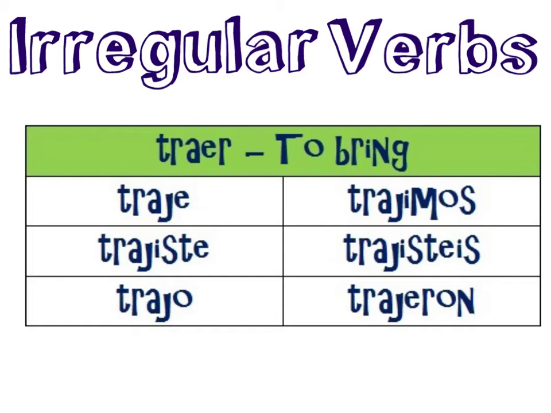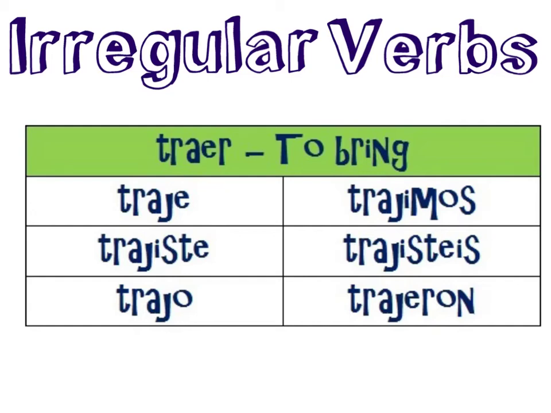And if you'll think all the way back to regular verbs, you will remember that traer was an exception from ER and IR spelling changes. So keep that in mind as you learn the new conjugations for traer, and be sure to keep it separated from your ER and IR spelling changes.